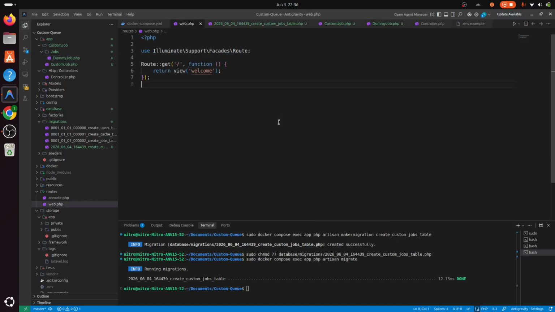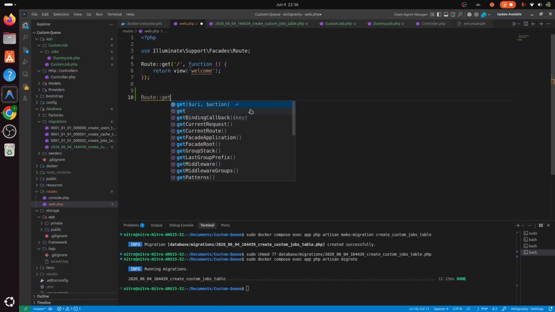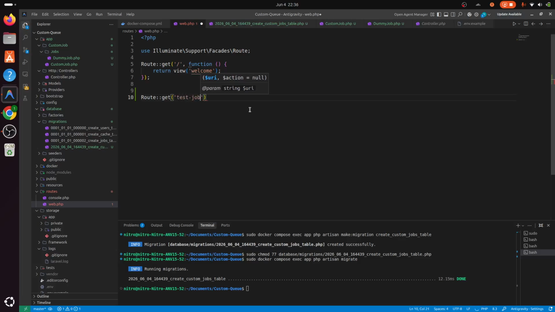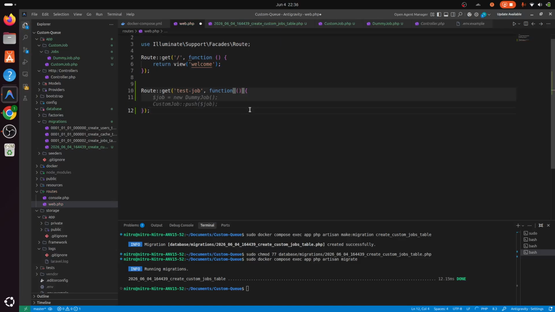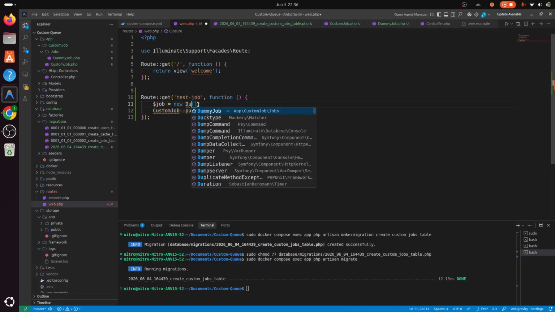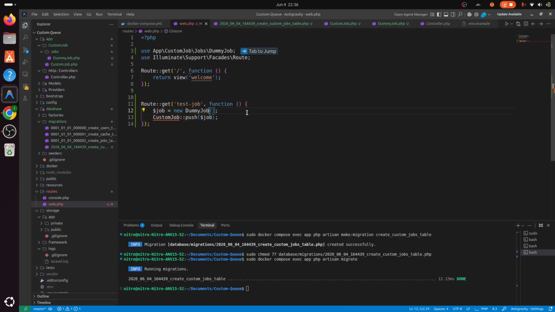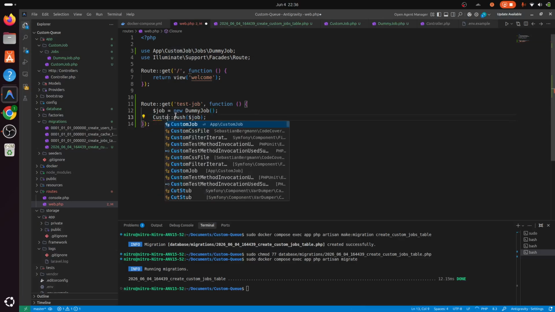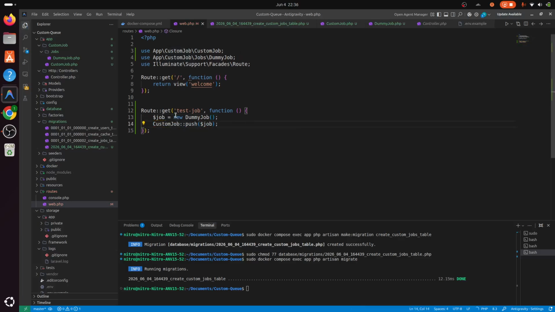Alright, so let me go to the route file and create a new route called test-jobs, and inside this function I would implement this CustomJob::push. So we would have a new DummyJob imported, and then CustomJob.